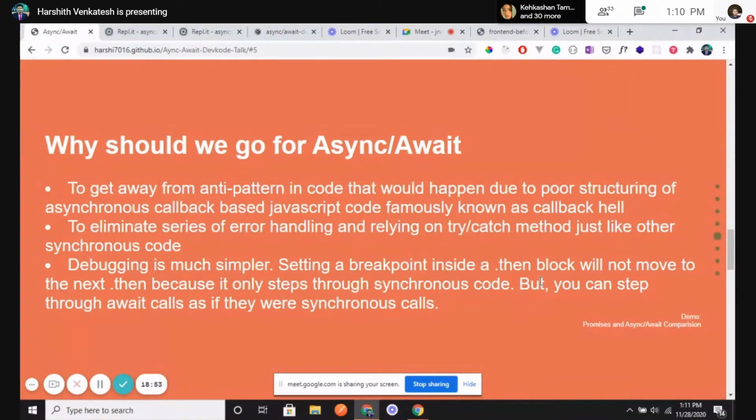If we miss one step, we need to start from scratch. After one statement, this should happen, then this should happen. It was a series of nested functions, so the code was very difficult to read. Basically, it led to poor structuring.